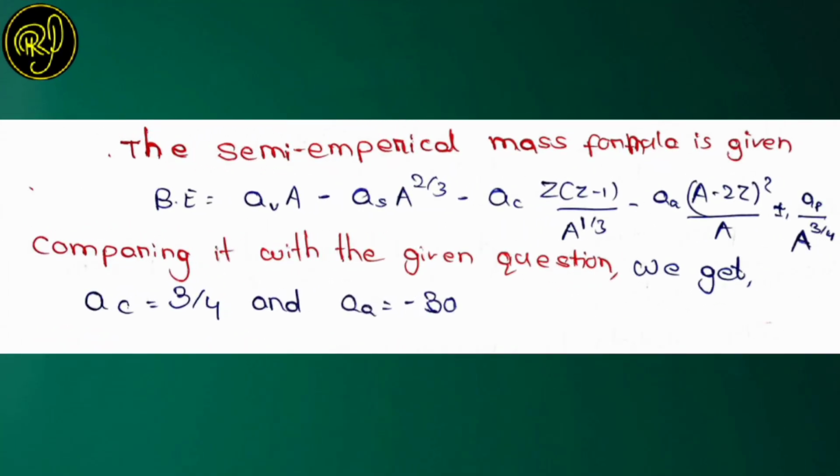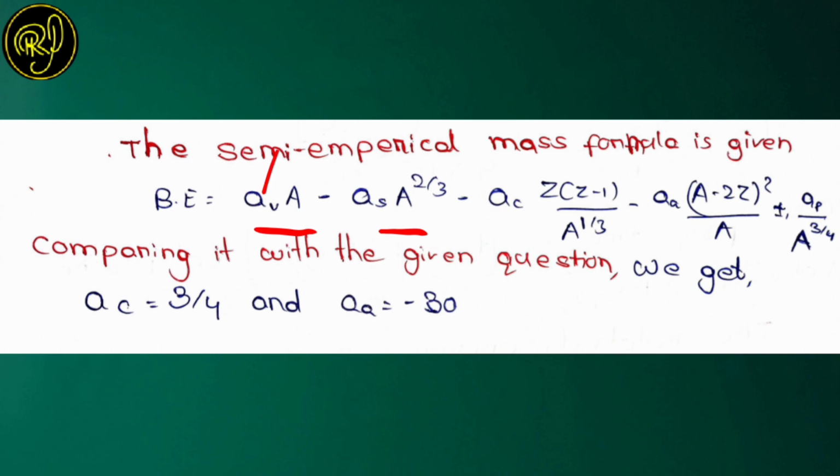We know that from the semi-empirical mass formula, the binding energy is given as: binding energy is equal to A_V A minus A_S A to the power 2 by 3 minus A coulombic Z into (Z minus 1) by A to the power 1 by 3 minus A asymmetric (A minus 2Z) whole square by A plus or minus A pairing, or A_P by A to the power 3 by 4.